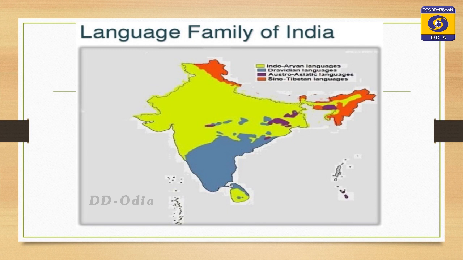The red portion, colored in some portions of Leh, Ladakh and northeastern states like Assam, Arunachal Pradesh and all the other northeastern states, speaks the Sino-Tibetan family languages, and some other portions the Austric family, represented in green color in this map.